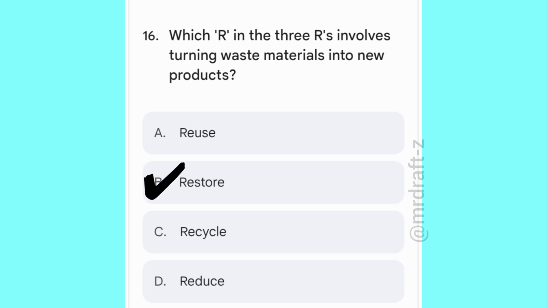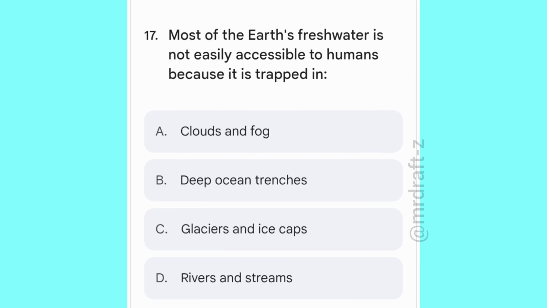Correct option: B. Restore. Most of the Earth's fresh water is not easily accessible to humans because it is trapped in, options are clouds and fog, deep ocean trenches, glaciers and ice caps, rivers and streams. Correct option: C. Glaciers and ice caps.